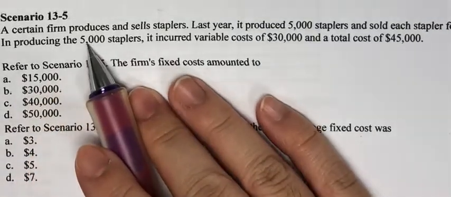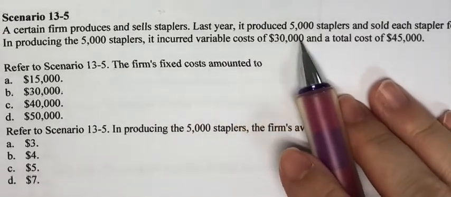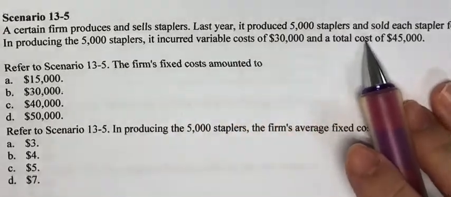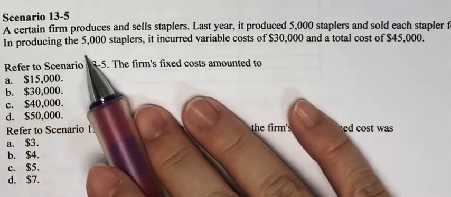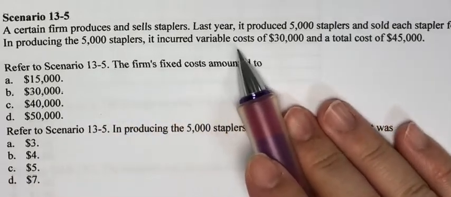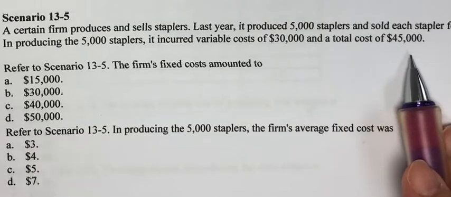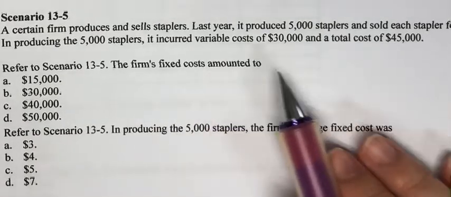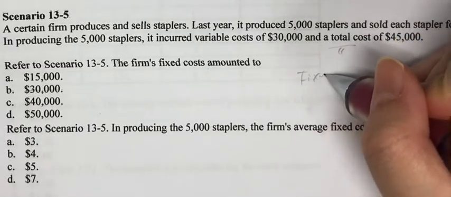A certain firm produced and sells staplers. Last year it produced 5,000 staplers and sold each stapler for $8. In producing the 5,000 staplers, it incurred variable cost that much and total cost that much. So fixed cost. Well, total cost equals fixed cost